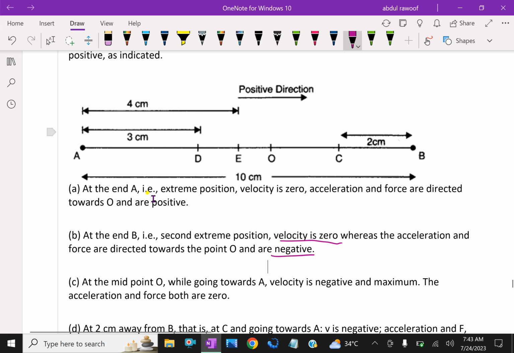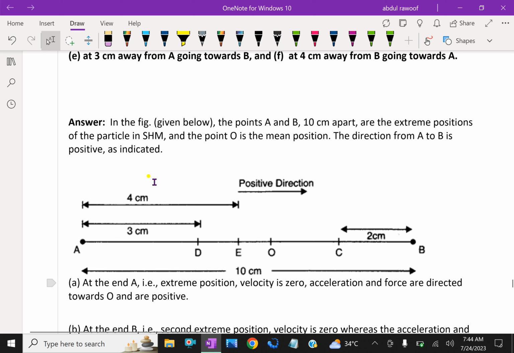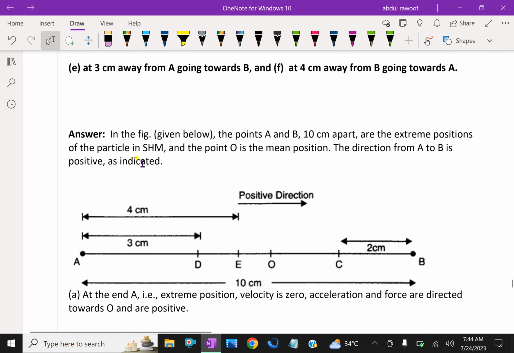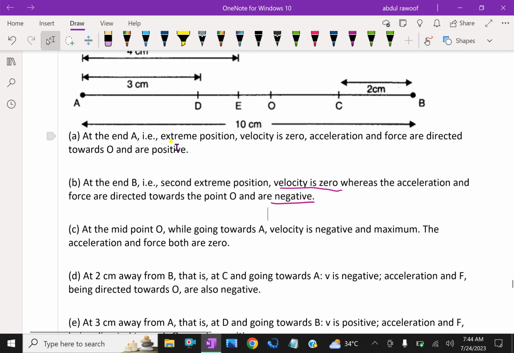At point A, the extreme position, velocity is 0, acceleration and force are directed towards the center and are positive.